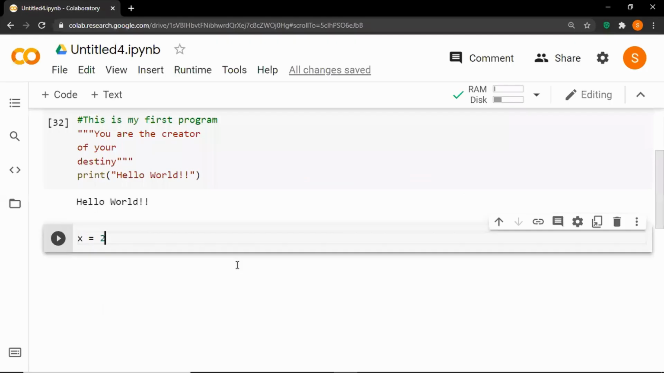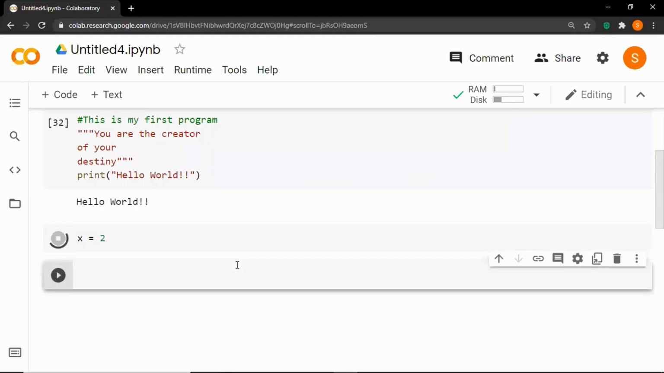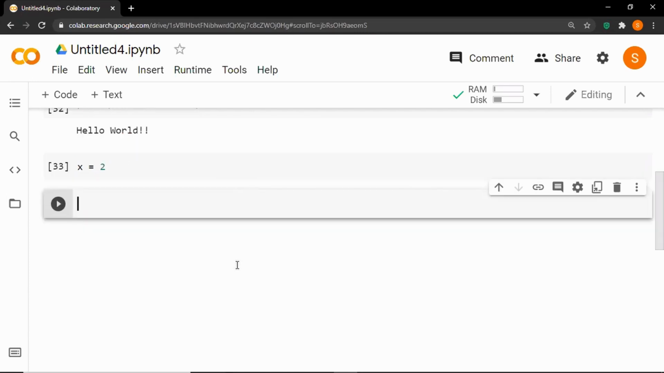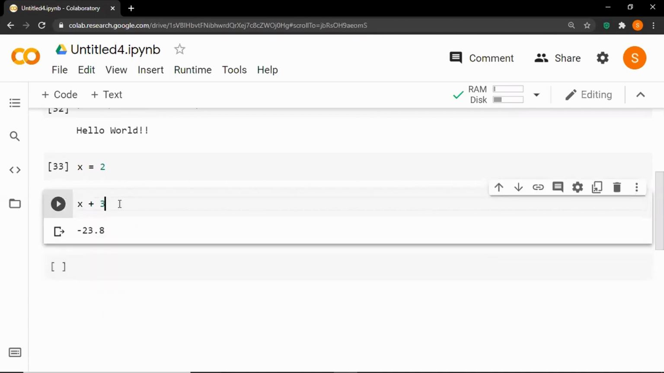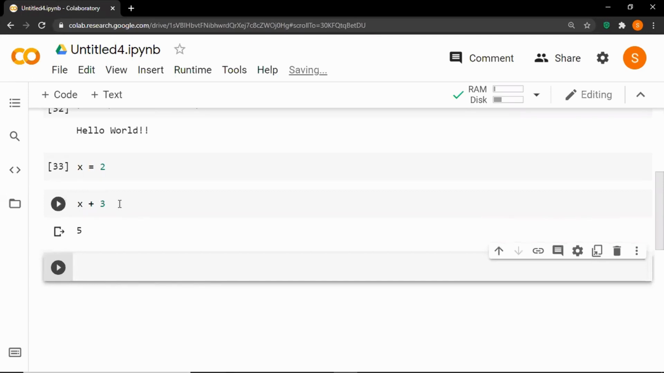So when you hit enter, you have not got any output because it's just an assignment operation. In assignment, what we do is we have a variable name equal to value. So here we are assigning 2 to x. Now we can perform operations on that variable. So let's say x plus 3. Here that will work and it will give an output as 5.